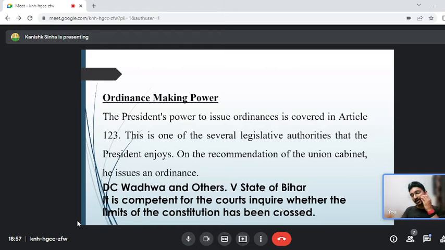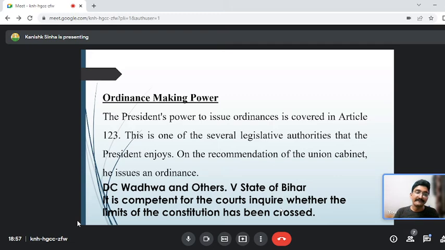Anyway, without going into all this political activity, ordinance making power is Article 123. On the recommendation of the Union Cabinet, that is the Prime Minister and the Union Cabinet Ministers, the President will sign an ordinance, and that ordinance has to be brought within 6 weeks of the session. When the house is in session, within 6 weeks you have to bring that ordinance into the house and get it passed. If not, then the ordinance will lapse.